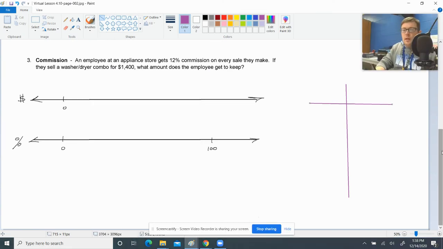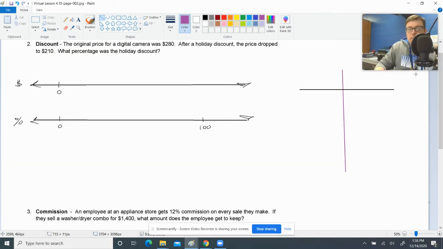So let's go to the next one. Let's look at discount. Discount is when we are taking a retail price and they can't move that item, so they say we're going to put it on sale. We're going to have a discount. In this case, we have a digital camera that's $280, and they're going to have a holiday discount that's going to drop the price to 210.